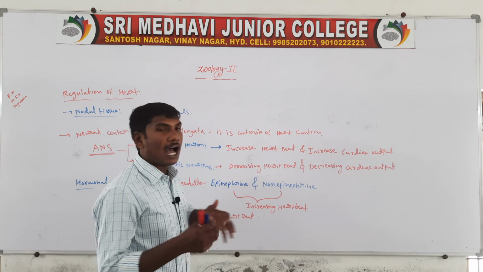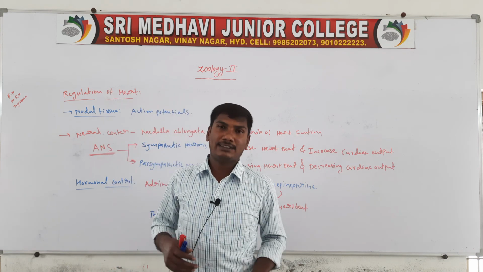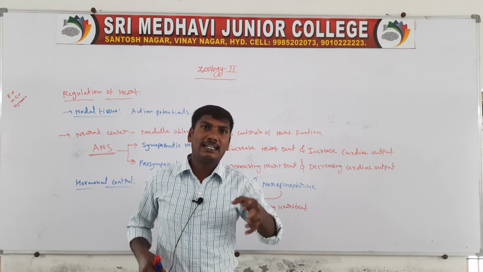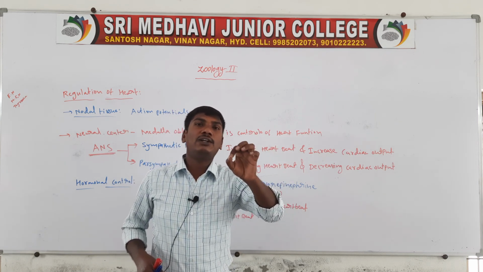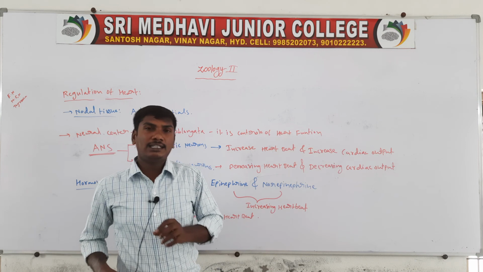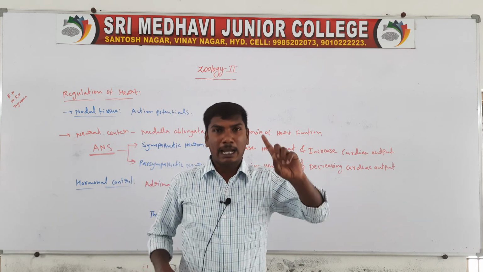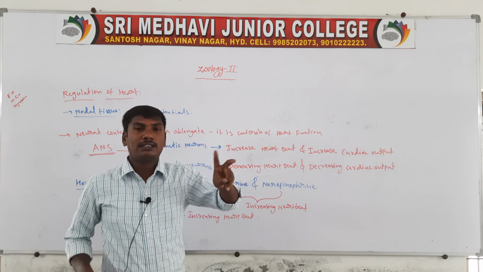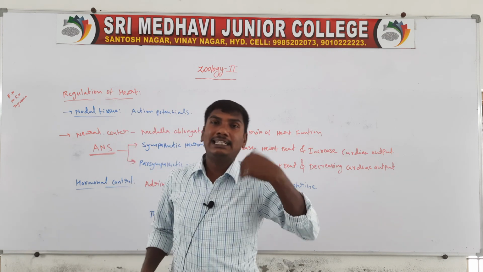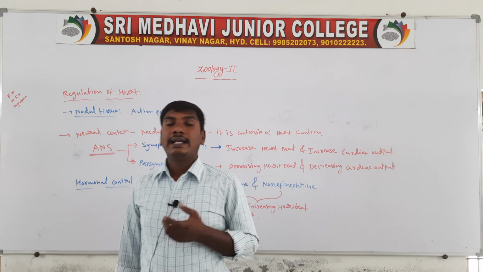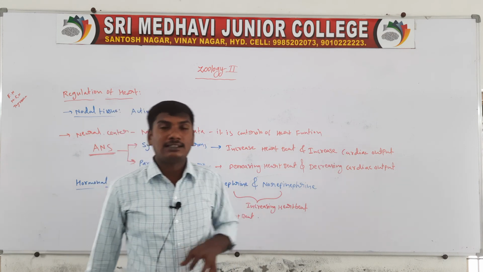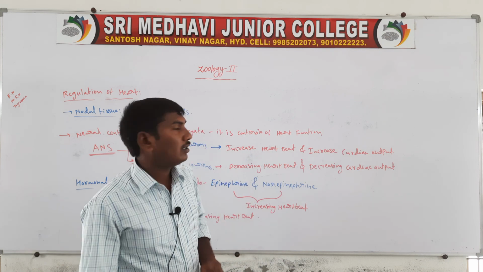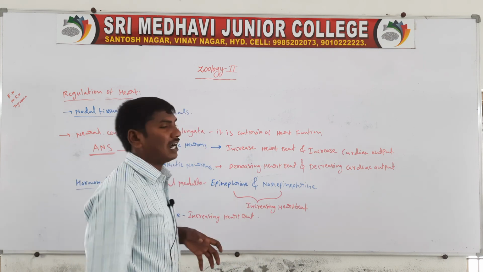Hormones also maintain the heart functions. The adrenal gland is present on the kidney. The adrenal gland contains a medullary region that releases two hormones, epinephrine and norepinephrine, which increase the heartbeat. Another hormone is thyroxine, which also increases the heartbeat. So this is the regulation of the heart functions.